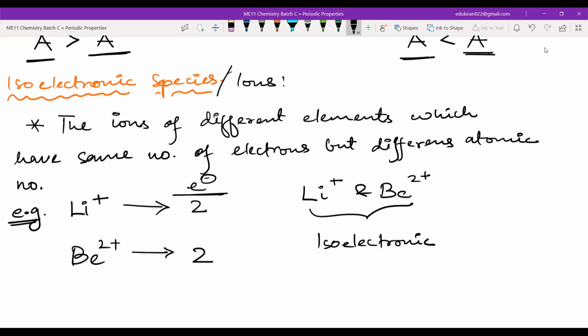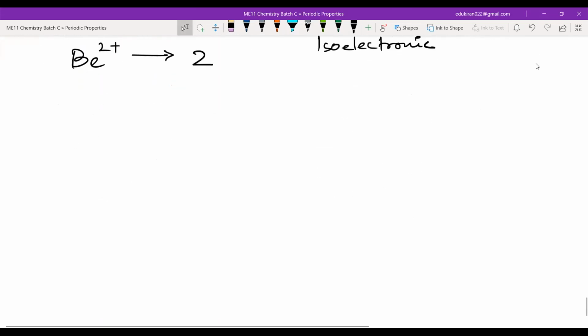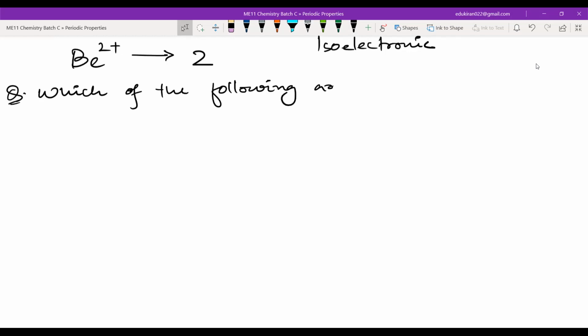I will give you some questions, and from there you have to determine which of the following are isoelectronic. Which of the following are isoelectronic?